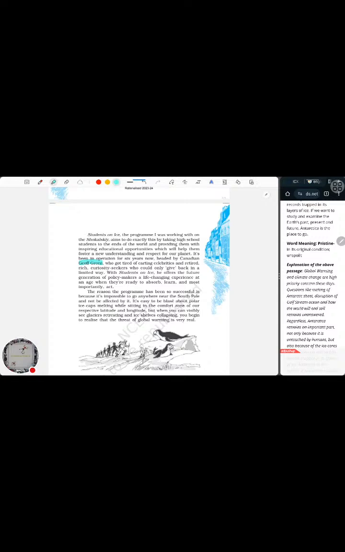So this particular operation has been running for the past 6 years, and the person heading it is a Canadian named Jeff Green, who got tired of carting celebrities and retired rich curiosity seekers who could only give back in a limited way.